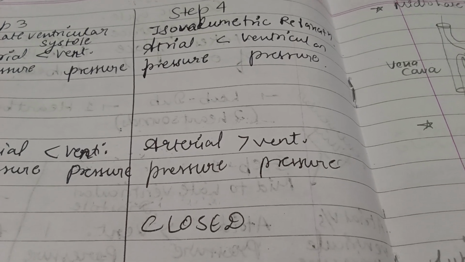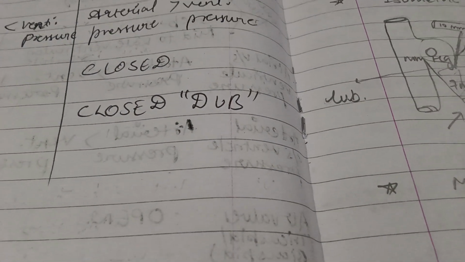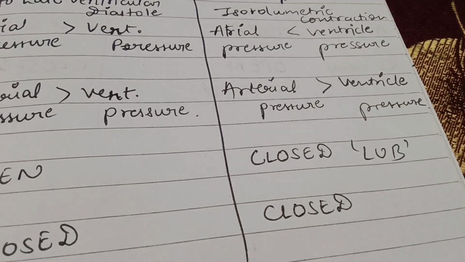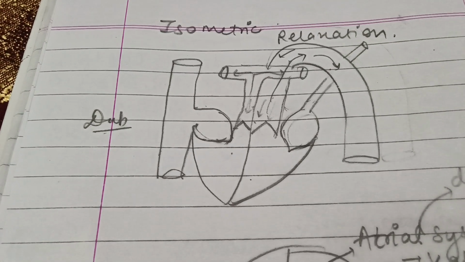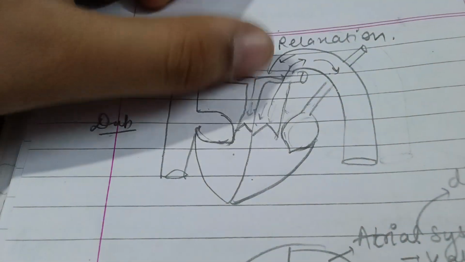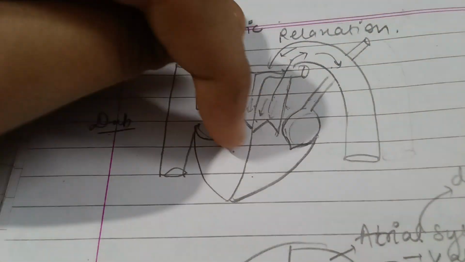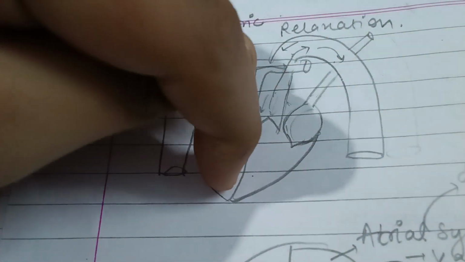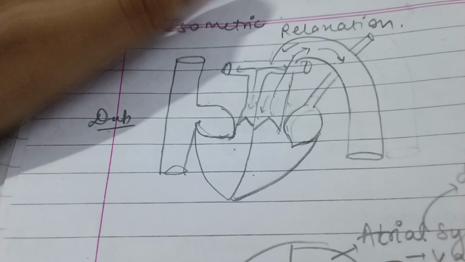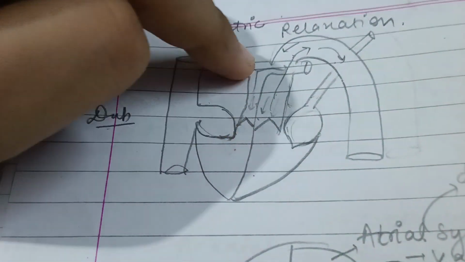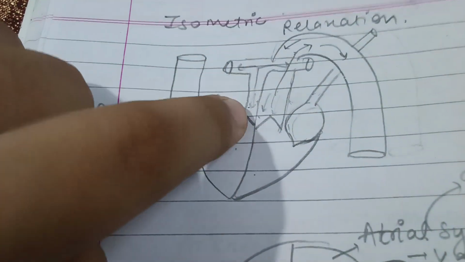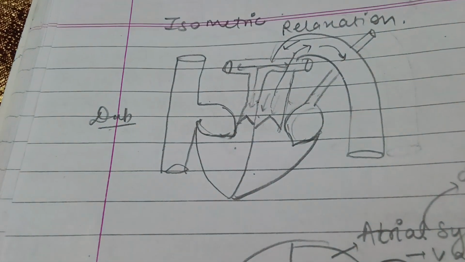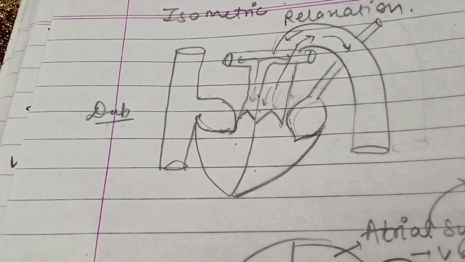Now they are not backflowing, so the semilunar valve is also closed, and the AV valve was closed from the second step only. That's how we produced the lub sound. This is the phase of isovolumetric relaxation, where the pressure is greater in these arteries, so blood is not backflowing. It has gone into these two, so the pressure is higher there and it's not coming back because the SLV valves are closed. This means the dub sound is produced.